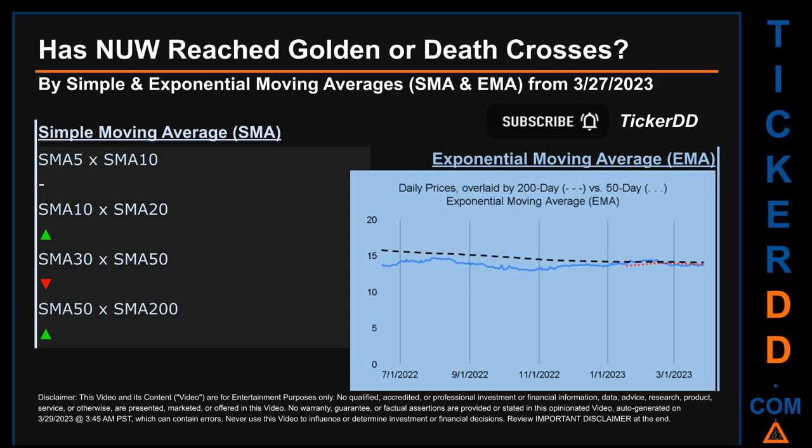For simple moving average, by comparing 50 to 200 days, we found a bullish golden cross signal since the 50-day SMA crossed above the 200-day. Continuing with SMA, we looked across the 5 to 10, the 10 to 20, and the 30 to 50-day ranges to see if golden and death crosses had been reached. We found golden cross signal for the 10 to 20. We found death cross signal for the 30 to 50. We could not find either golden cross or death cross signal for the 5 to 10.